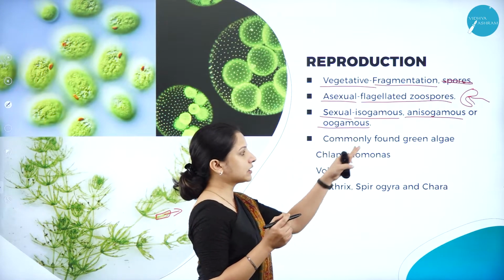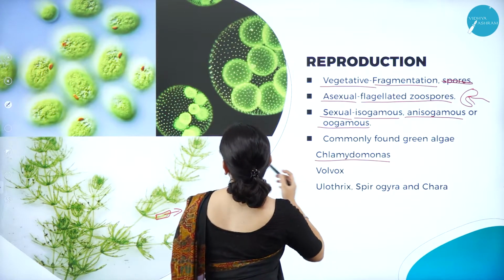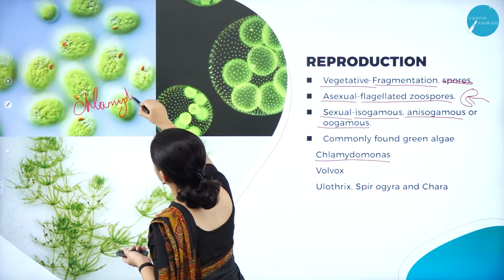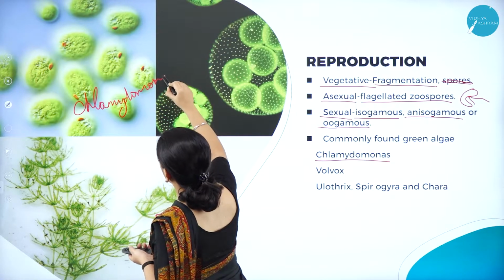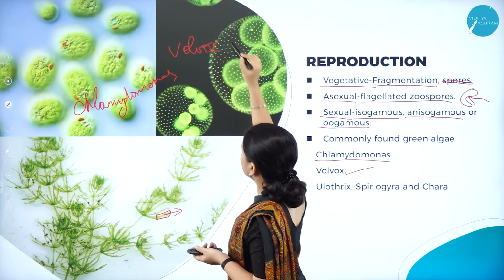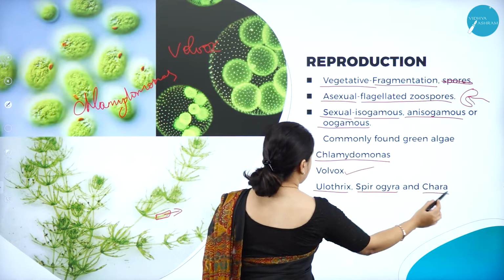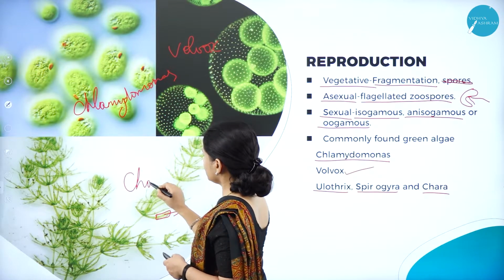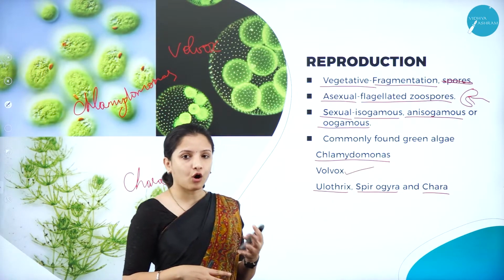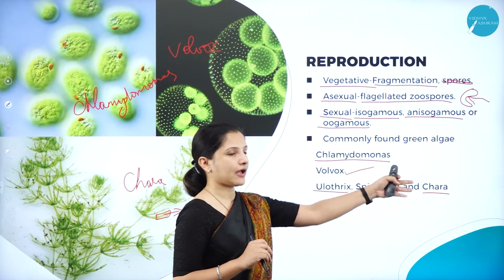Some of the common green algae found throughout in ponds is Chlamydomonas. So you can see here it is Chlamydomonas. Then we have Volvox. So this is Volvox, and we have Ulothrix, then Spirogyra and Chara. So this is Chara. These are the different types of green algae that are present. Some of the common ones found in the ponds are Chlamydomonas, Volvox, Ulothrix, Spirogyra and Chara.